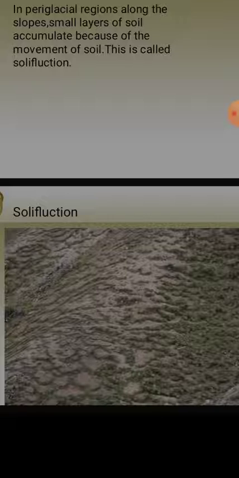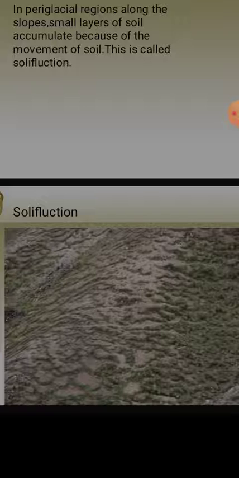That means it takes place over so many years. Formation is of so many years, slowly. This slower mass movement we can observe in paraglacial areas, in mountain areas, where rockfall is there and formation of layers of soil is there. When the melting of snow happens, we can see this type of formation in the mountain area.